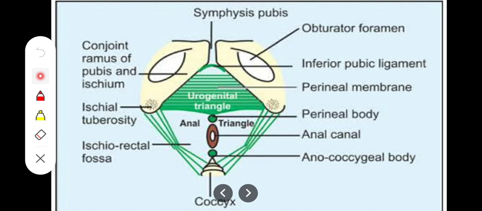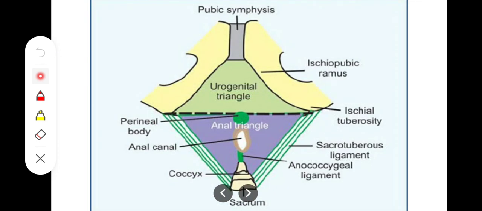So these are the deep boundaries of the perineum: anteriorly the pubic arch and the inferior pubic ligament or the arcuate ligament, posteriorly the tip of coccyx, and on each side the conjoint ramus of pubis, also called the conjoint ischiopubic ramus, and the ischial tuberosity and the sacrotuberous ligament. So these will be its deep boundaries. We have seen both superficial and deep. Now let's talk about the division of this perineal region.